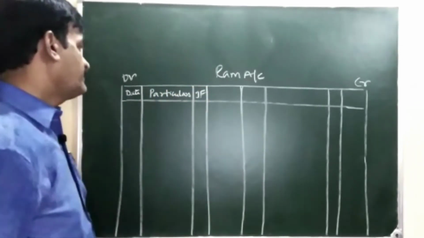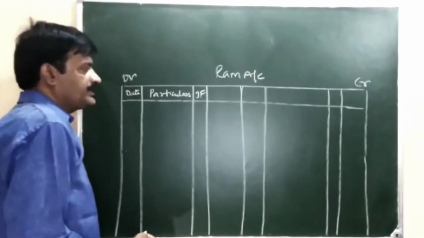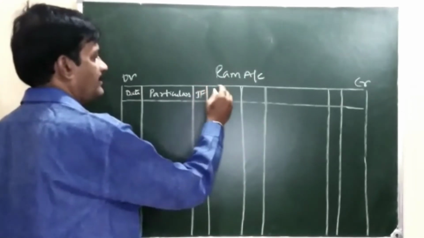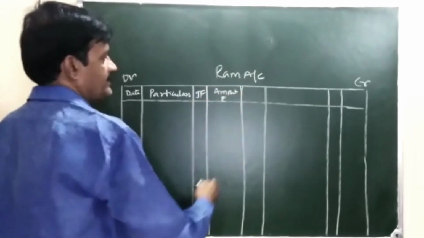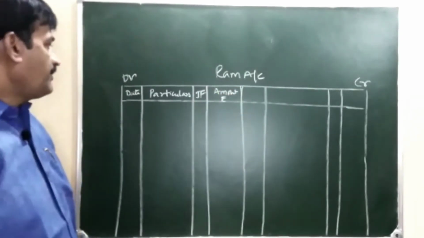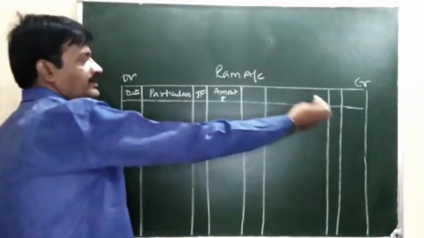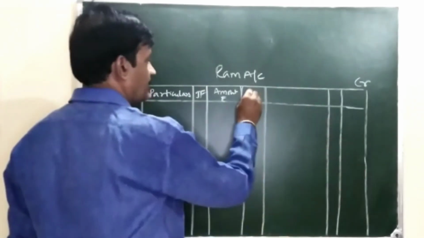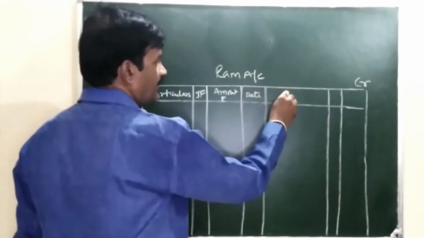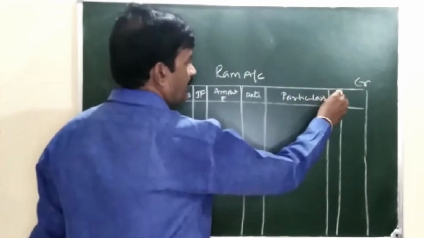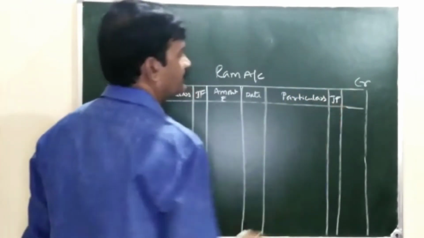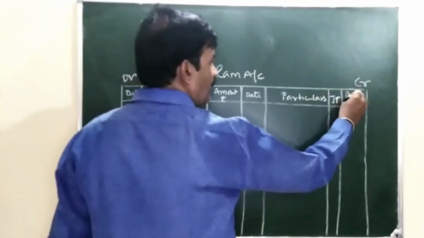In this column, journal folio, the page number of the journal, then amount in rupees. The same column names come on the credit side: date, particulars, JF, amount in rupees.